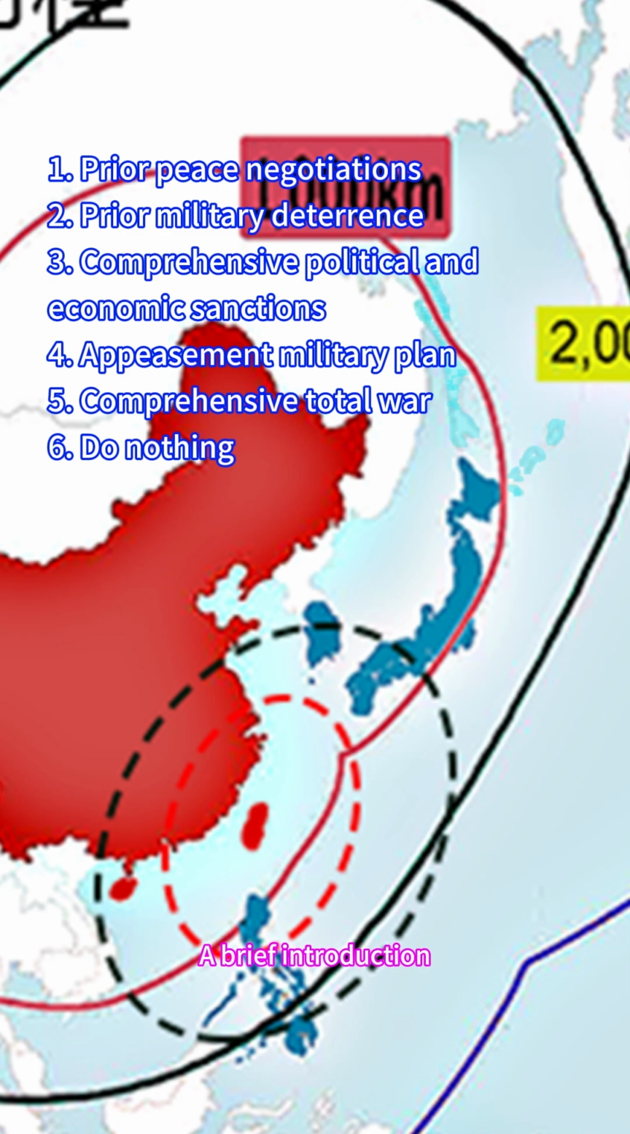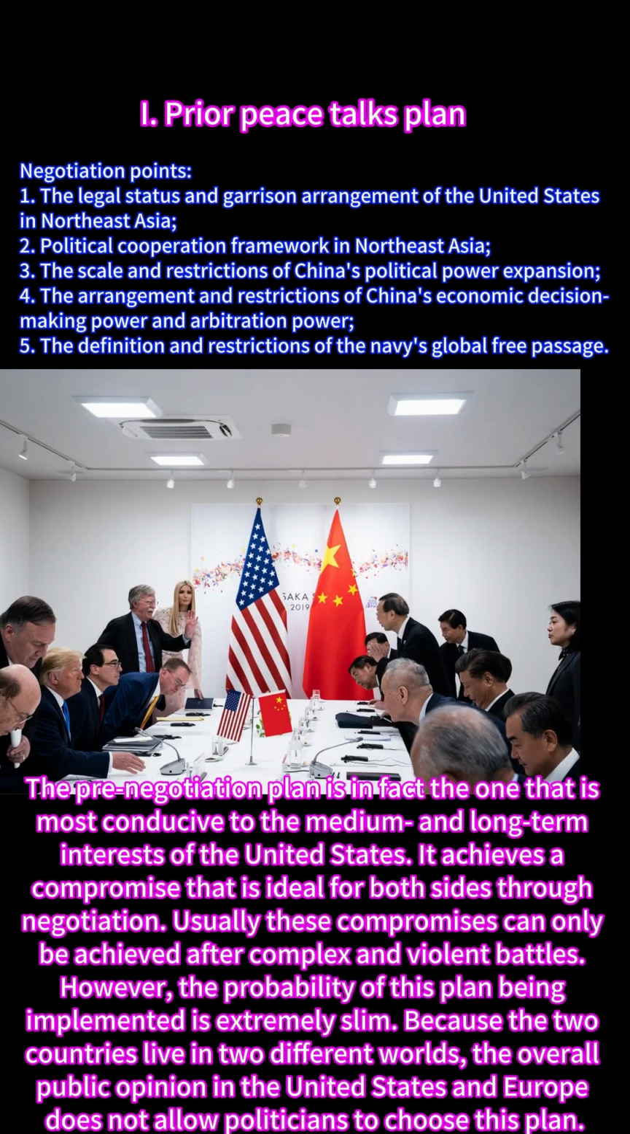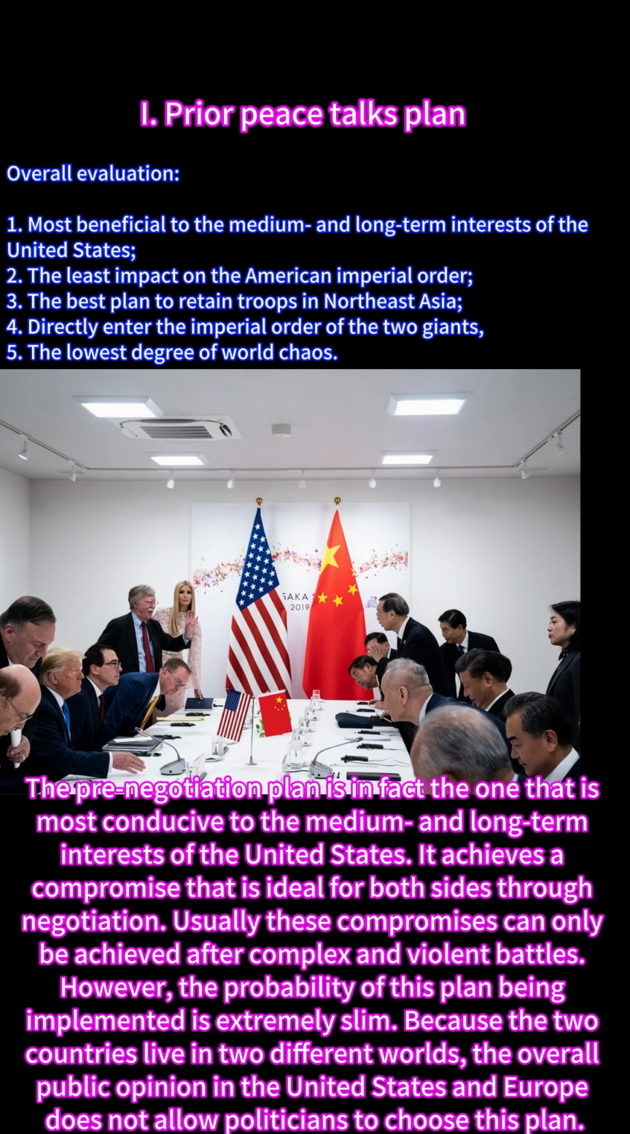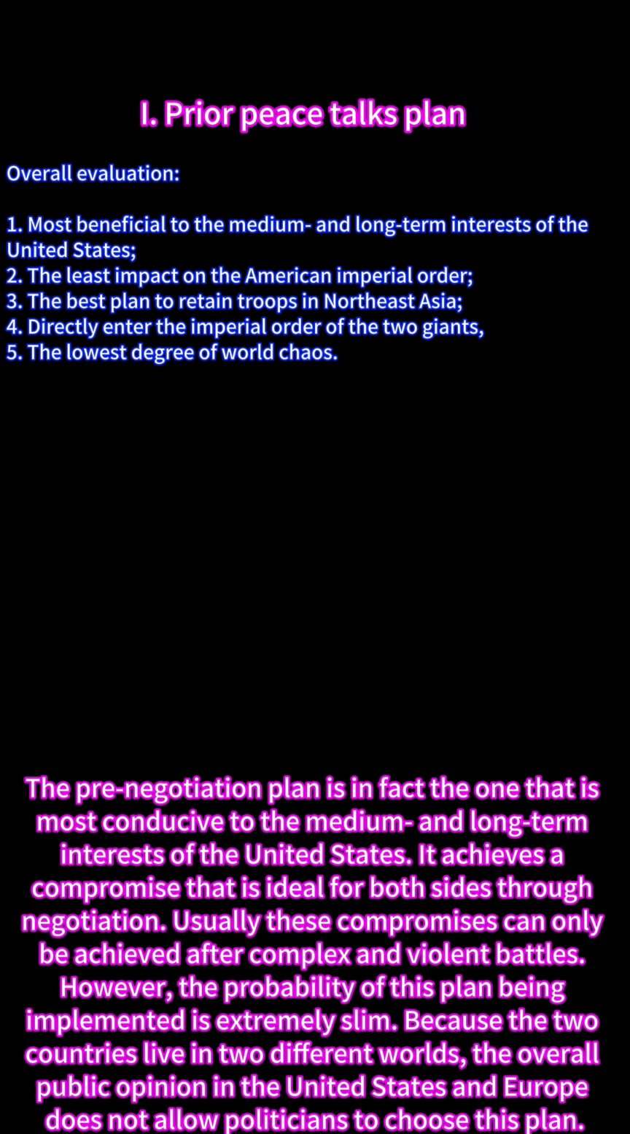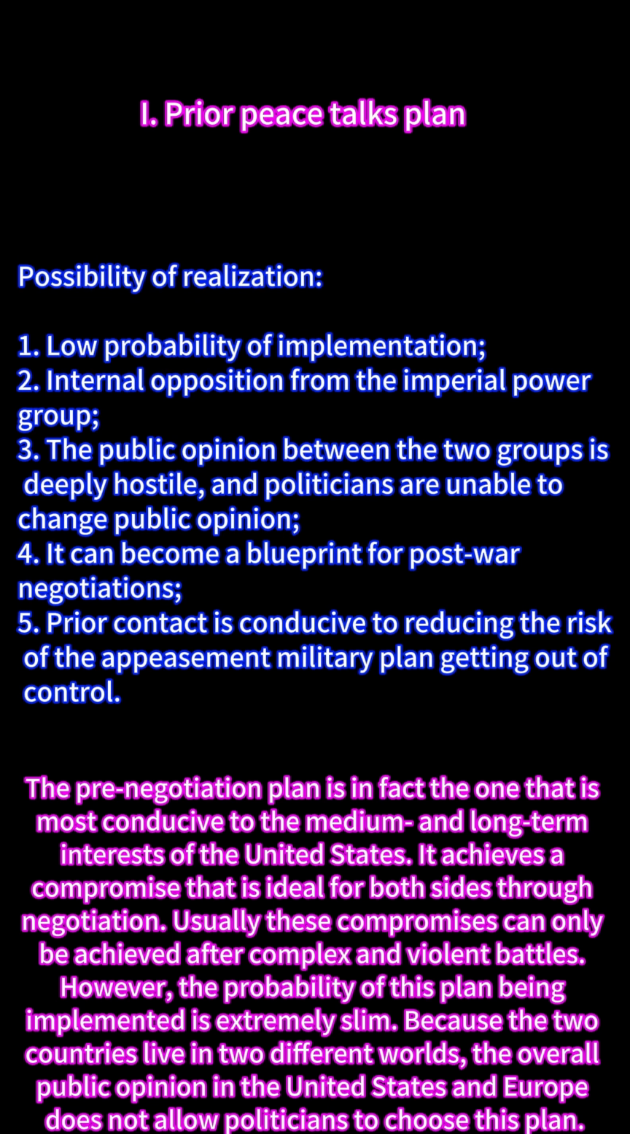A brief introduction. The pre-negotiation plan is in fact the one that is most conducive to the medium and long-term interests of the United States. It achieves a compromise that is ideal for both sides through negotiation. Usually these compromises can only be achieved after complex and violent battles. However, the probability of this plan being implemented is extremely slim, because the two countries live in two different worlds, and the overall public opinion in the United States and Europe does not allow politicians to choose this plan.